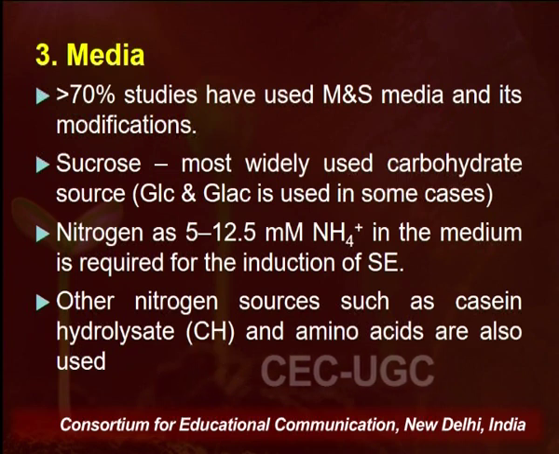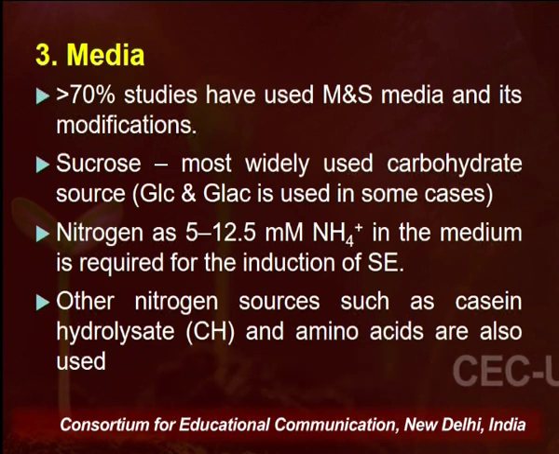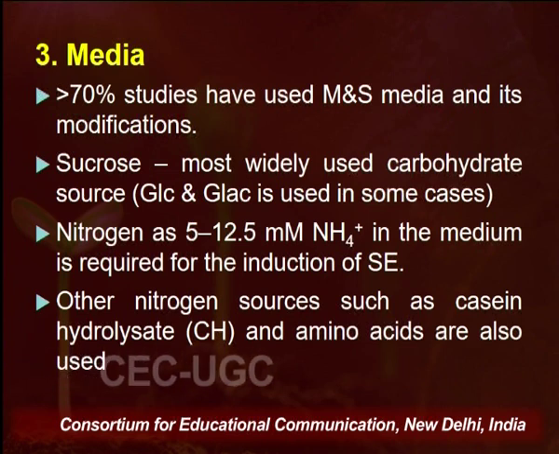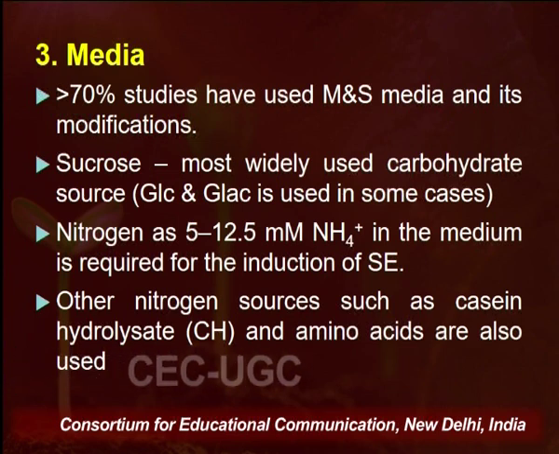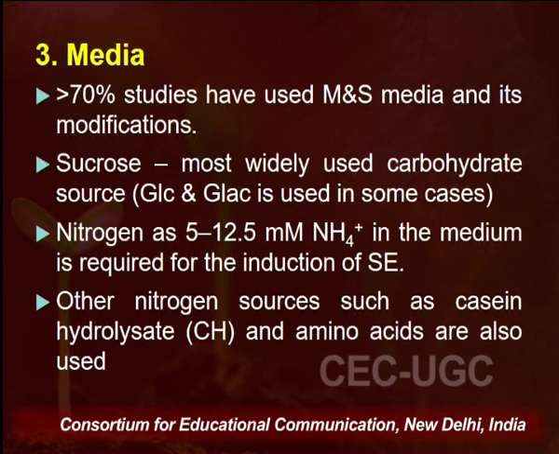Third factor is the culture media on which the cells are grown. It has been observed that more than 70% of studies use MS media or a slight modification of that media. The use of sucrose has been found in many cases, which acts as a source of carbohydrate and energy to the cells, and an appropriate concentration of sucrose has always been found to positively impact somatic embryogenesis.